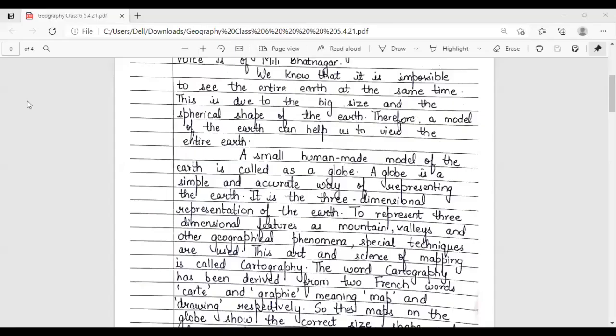We know that it is impossible to see the entire Earth at the same time. This is due to the big size and the spherical shape of the Earth. Therefore, a model of the Earth can help us to view the entire Earth.